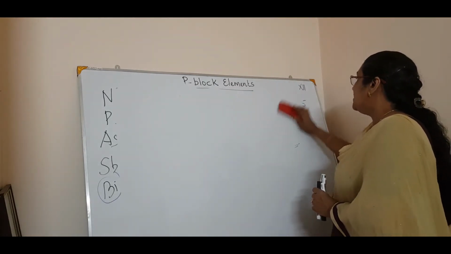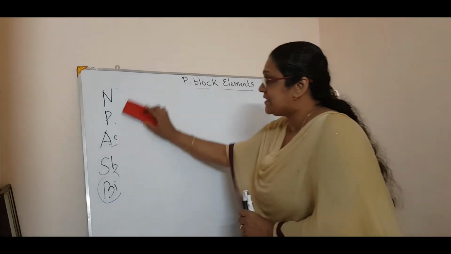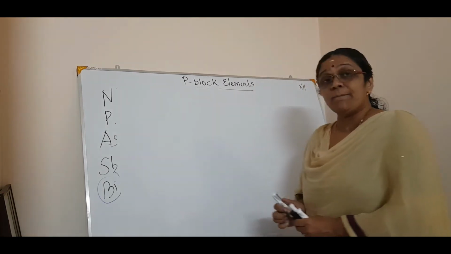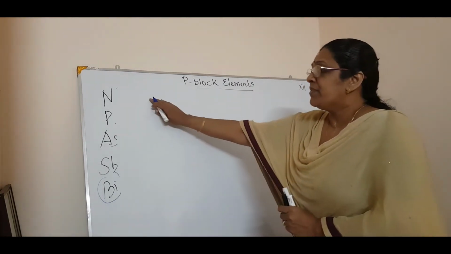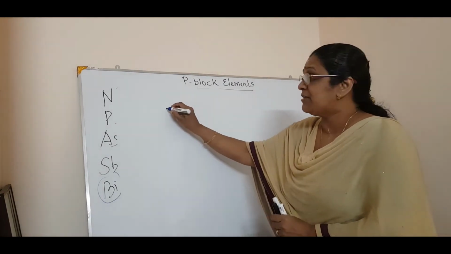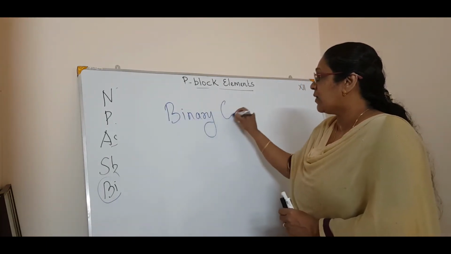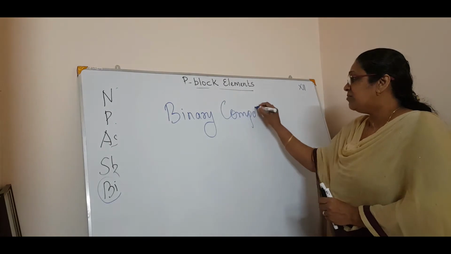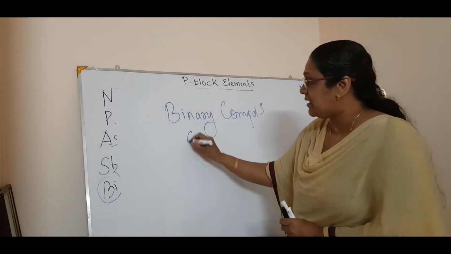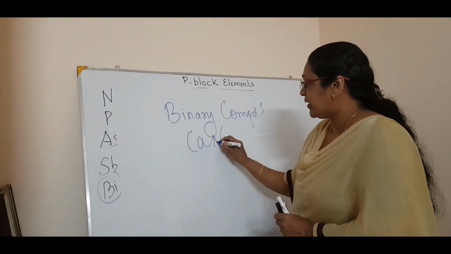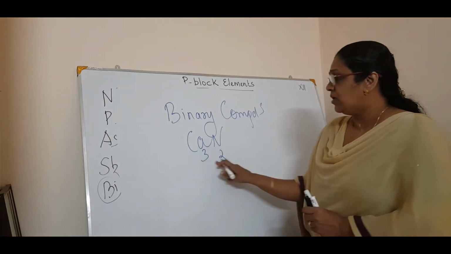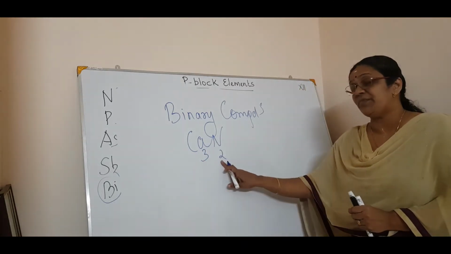How do the elements in this group react with metals? Normally these elements react with metals to form binary compounds. What do you mean by binary compounds? For example, with a metal, Ca3N2, so N is 3, Ca is 2. This is the compound formed, calcium nitride.